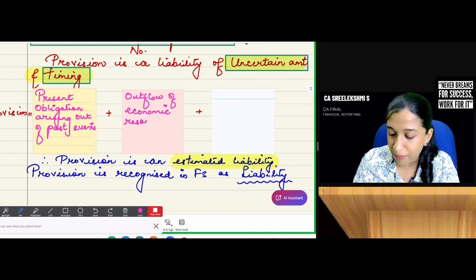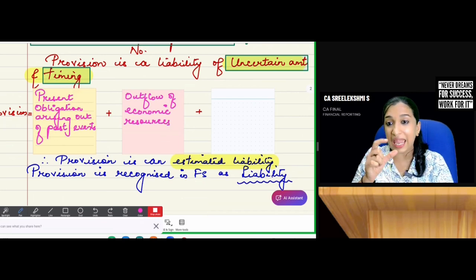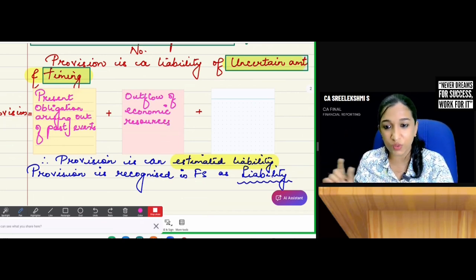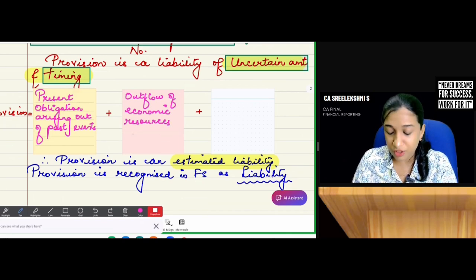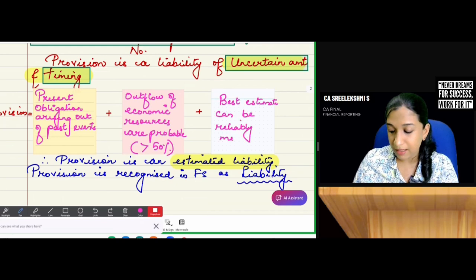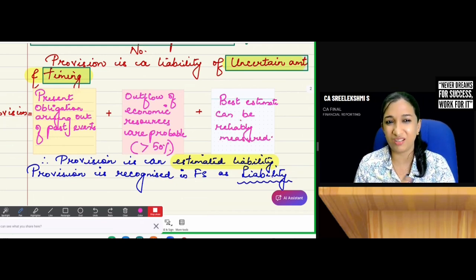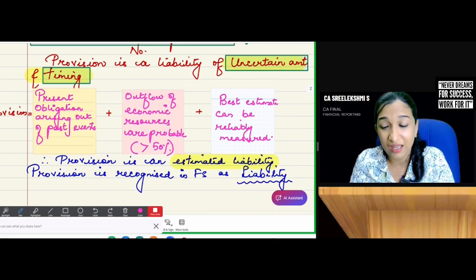Outflow of economic resources, resources embodying economic benefits, money or money's worth, is probable, and the best estimate can be reliably measured.